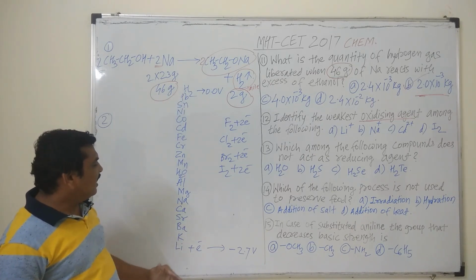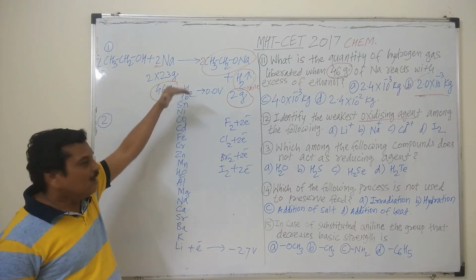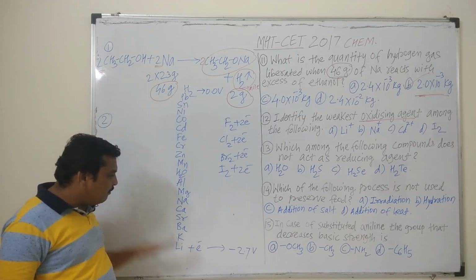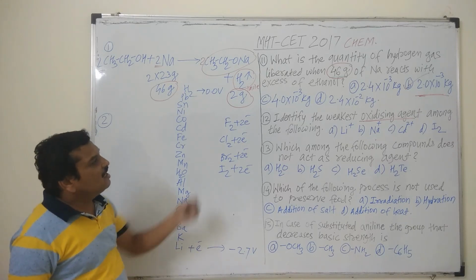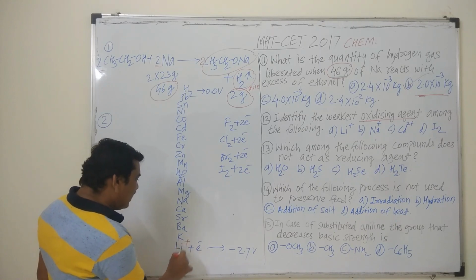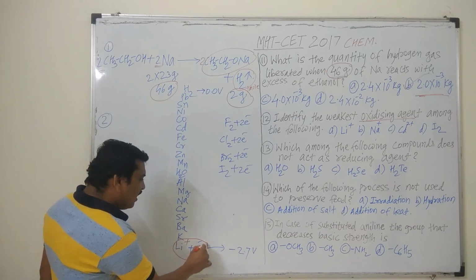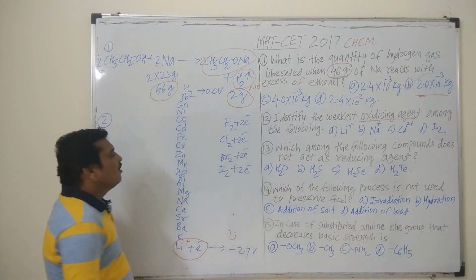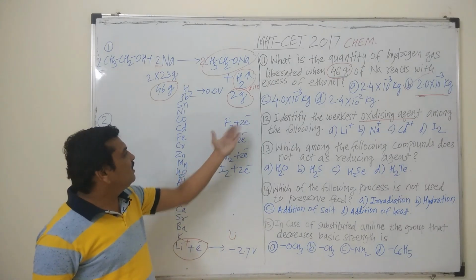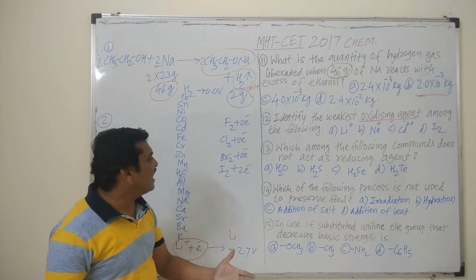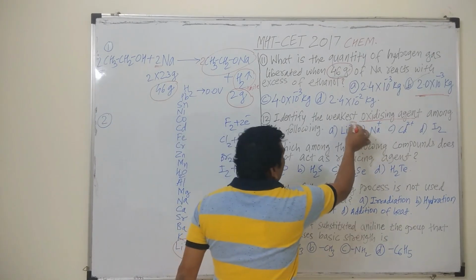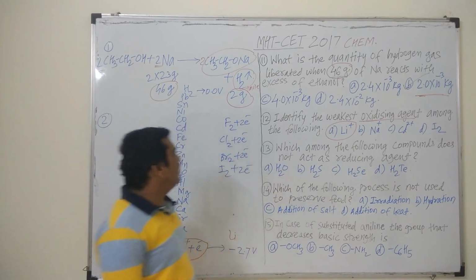Like this, with the increasing reduction potential, we have arranged these elements, and the element which is present at the base cannot act as an oxidizing agent. Hence, Li plus does not have the tendency to accept an electron and convert into Li, while the highest tendency will be of fluorine to accept electrons and form 2F minus ions. Hence, Li plus is the correct answer because it does not have the tendency to accept electrons.